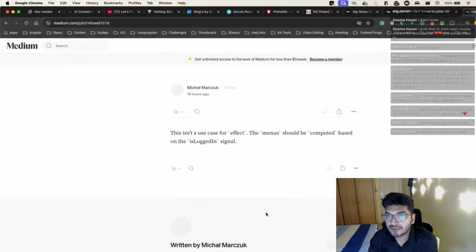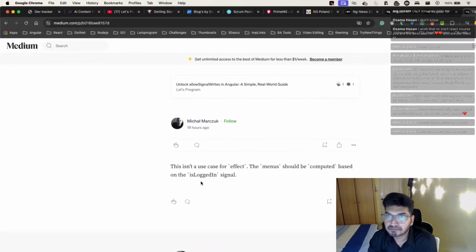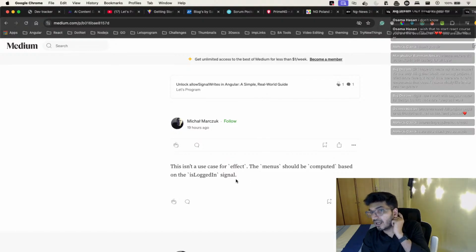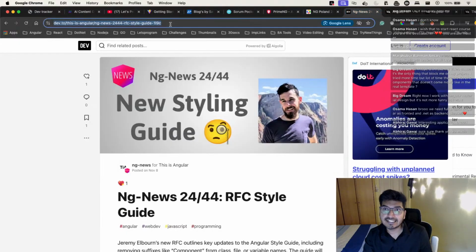Okay, responded to this. This isn't a use case for effect. The menu should be computed based on the isLoggedIn signal. Yep. That's true. I think I have written something a few days back. And that's true actually, because now with linked signal, I don't have to use effects. Again, just not to confuse you guys, there is a new concept which is coming, which is linked signal.